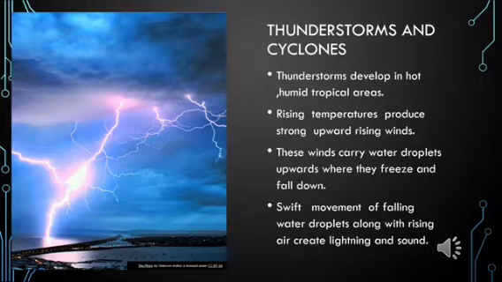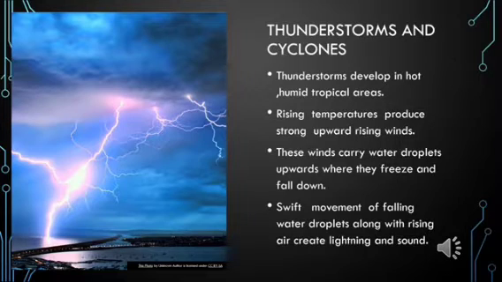Now, when I tell you the word storm, S-T-O-R-M, what do we mean by the word storm? The meaning of this word is a powerful disturbance of the atmosphere. So there is a lot of disturbance in the atmosphere when there is a storm.